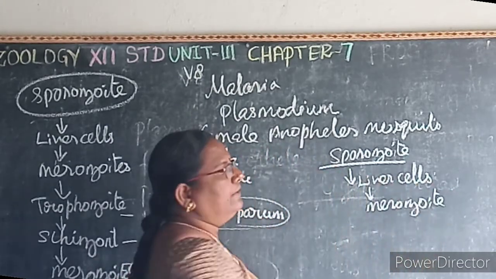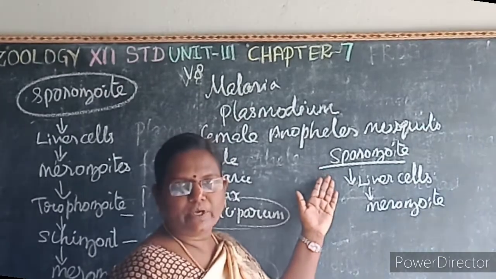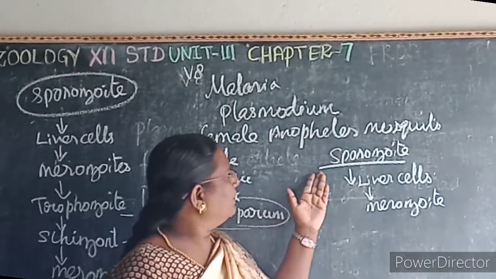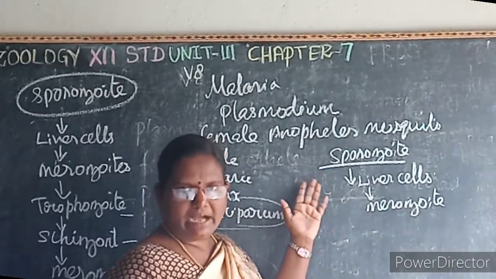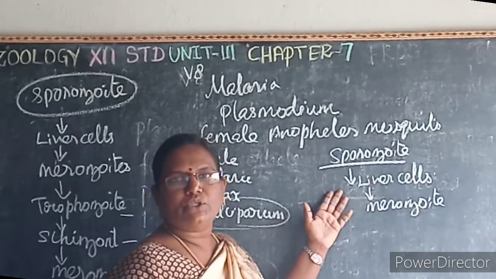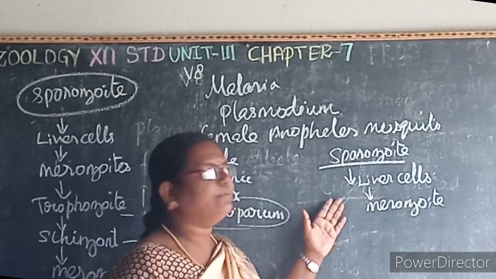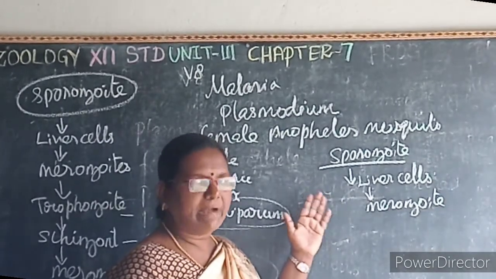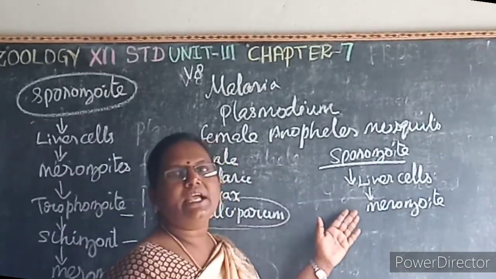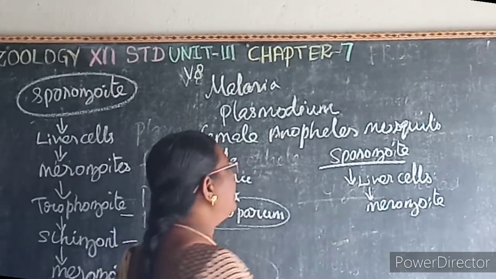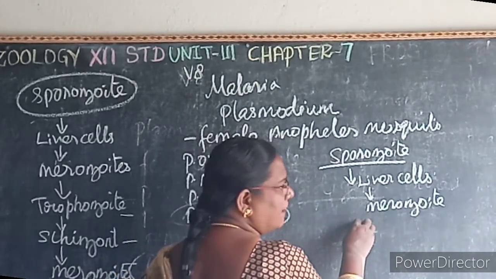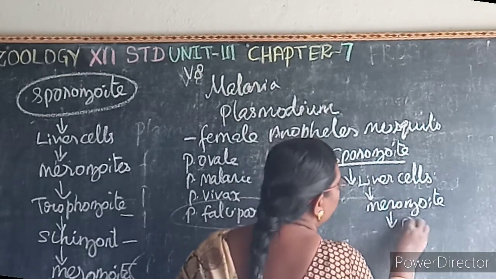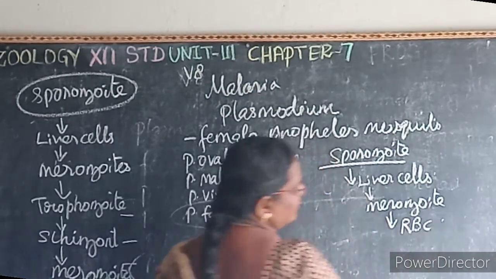When the mosquito releases the sporozoite into the blood, it circulates in the blood for about half an hour, and then it enters the liver cells. In the liver cells, the sporozoite undergoes asexual multiple fission to form merozoites. Then the merozoites, after being released from the liver cells, enter the RBCs.